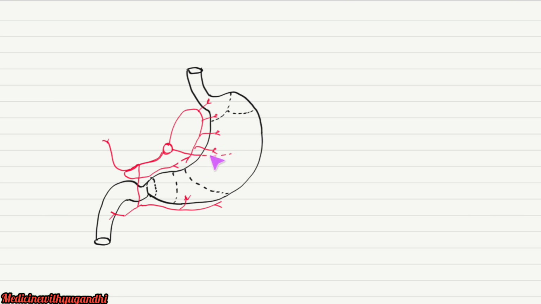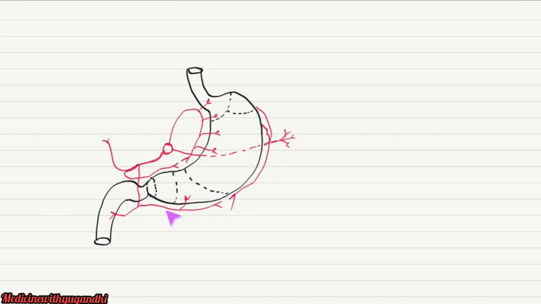It passes behind the stomach and reaches the spleen. This splenic artery in turn gives short gastric branches to the greater curvature of the stomach and also the splenic branches. This splenic artery also gives rise to another artery called the left gastroepiploic artery, supplying the upper portion along the greater curvature of the stomach.